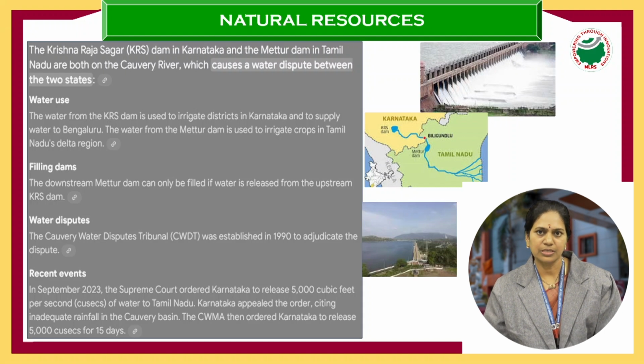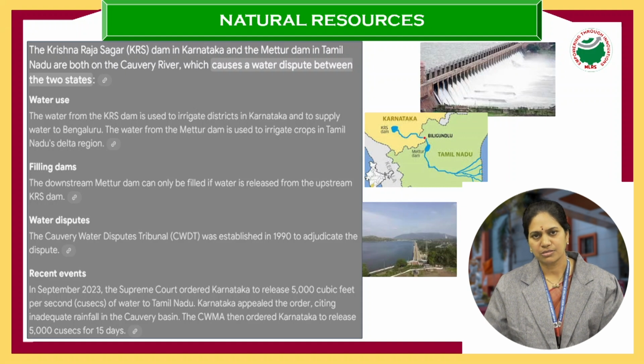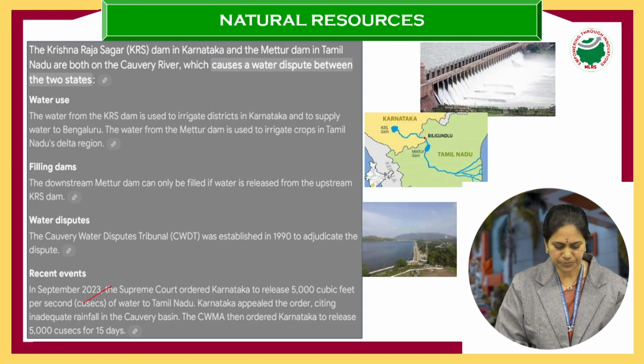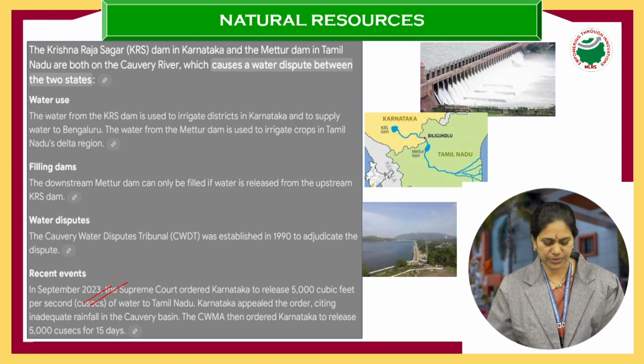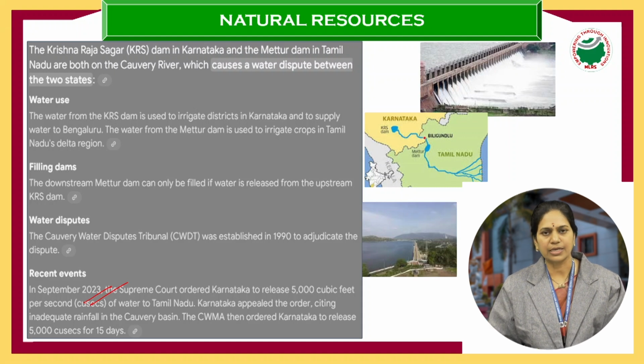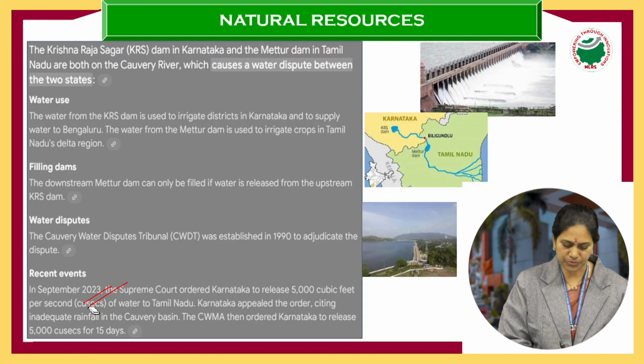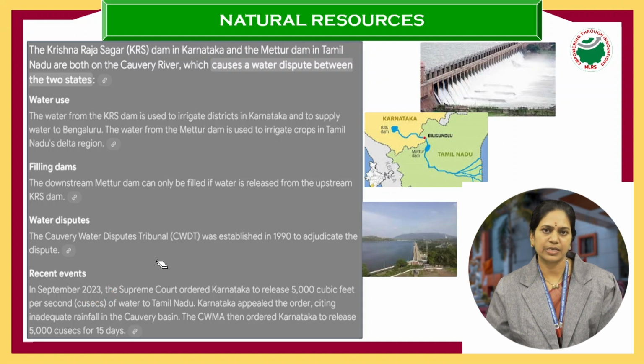Till today there is an issue which is going on, because the Mettur Dam will be filled only by the water which is released from the Krishnarajasagar Dam in Karnataka. Many times the Karnataka government says that if there are no rains there, their dam is not filled, so they are not allowing the water into Tamil Nadu. These issues went on very recently also. You can see in September 2023, the Supreme Court again ordered, and gave some solutions for this. So it is going on from ages together.